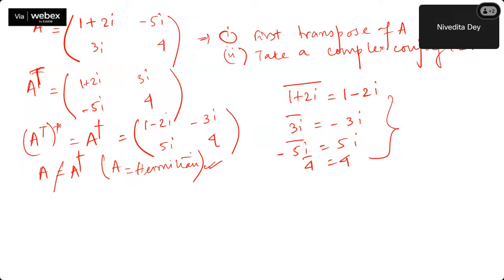No, 4 is only 4. 4 is not minus 4. 4 is just a real number, so it's only 4.